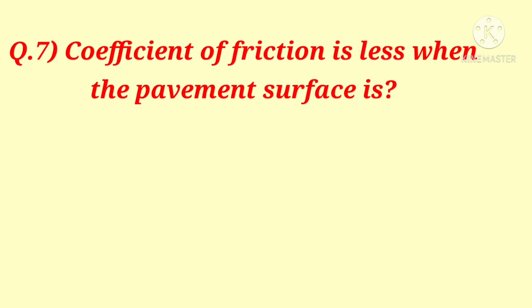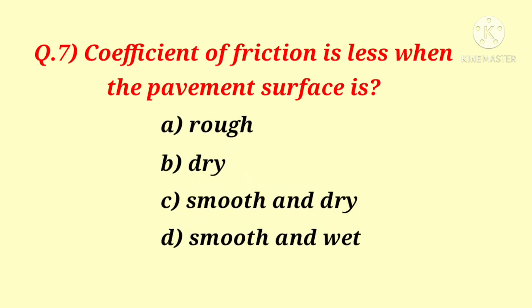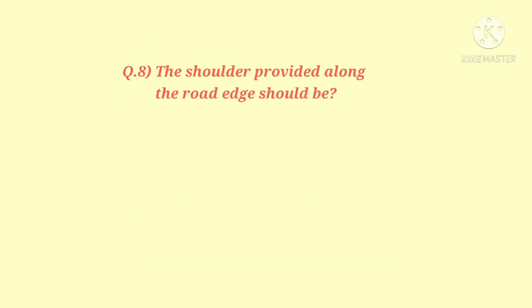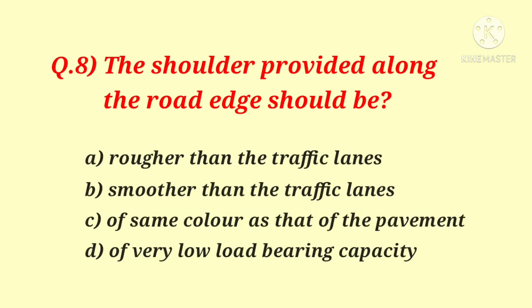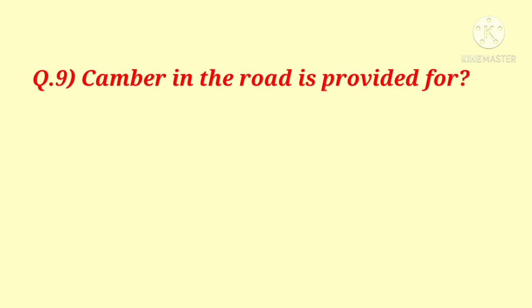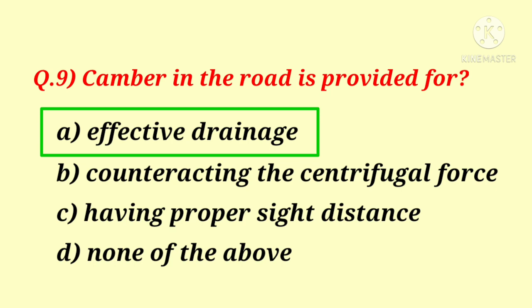Question number 7. Coefficient of friction is less when pavement surface is. Following are the options, and correct answer is option D, smooth and wet. Question number 8. The shoulder provided along the road edge should be. Following are the options, and correct option is A, rougher than the traffic lanes. Question number 9. Camber in the road is provided for. Following are the options, and option number A is the correct answer.